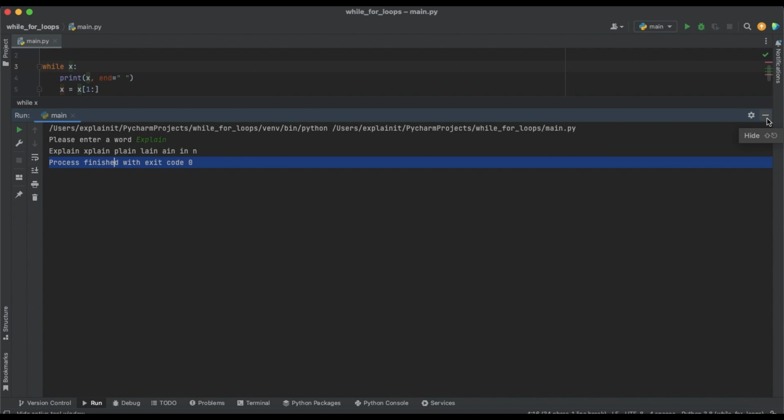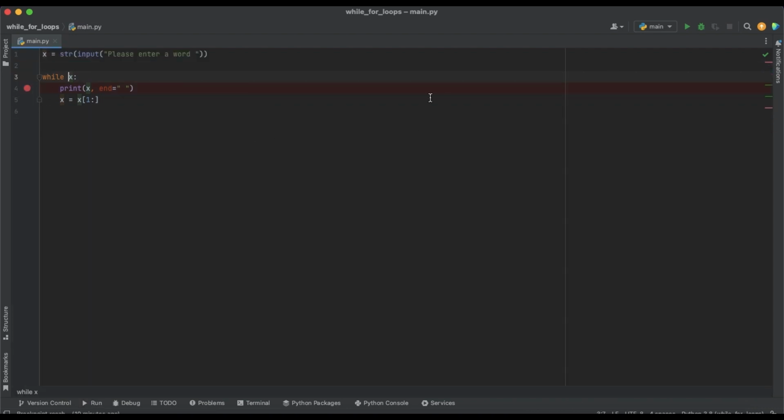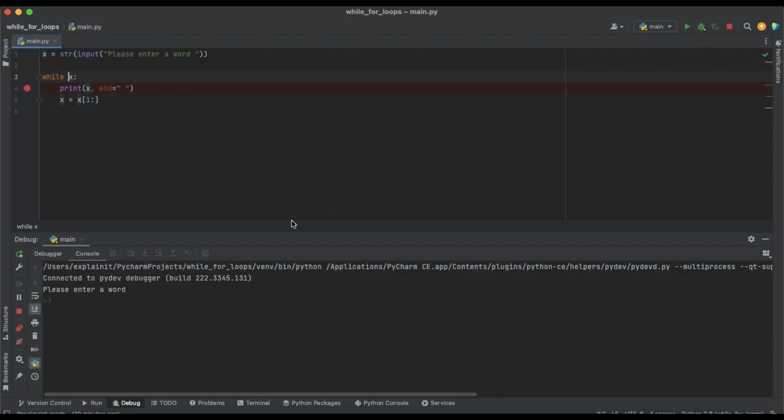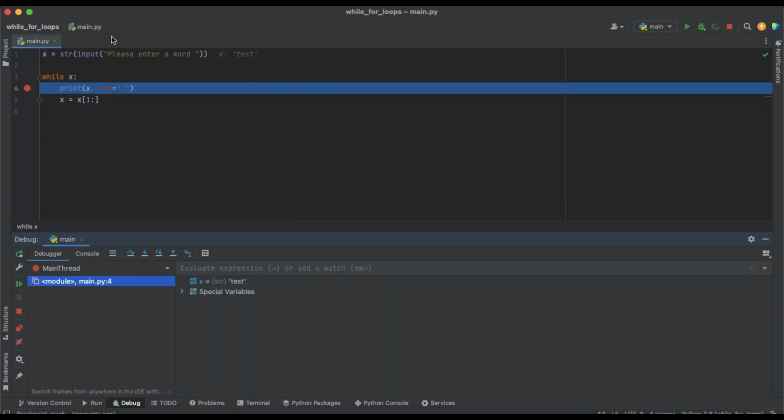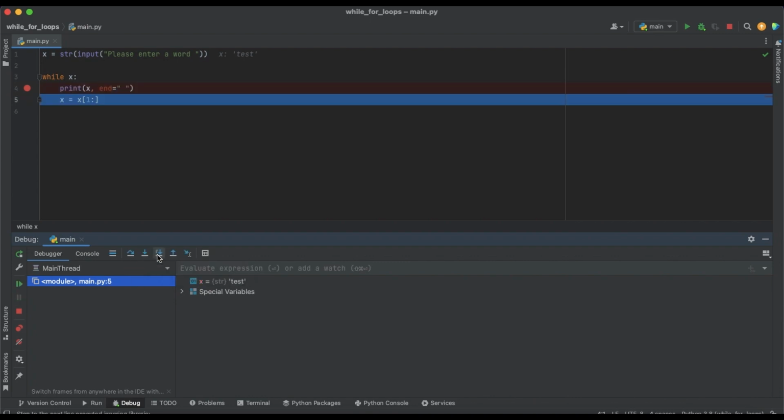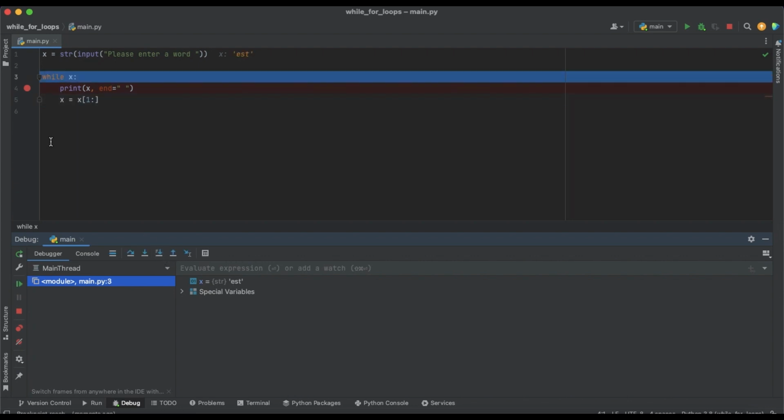We can run this loop with the debugger just to see how it's working. So for example, we would write test. You see now that our x is test. If we step into our code, you will see that it printed test, and then we do the slicing, and then you see that we return back to our loop from the beginning.